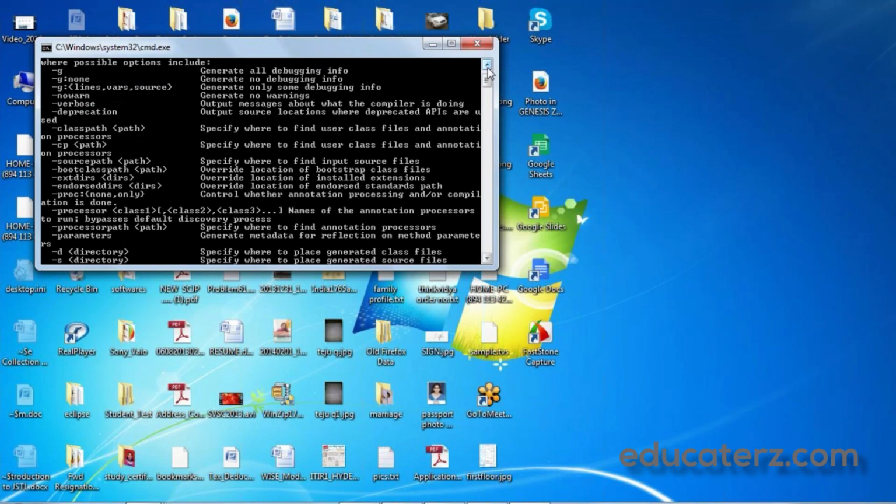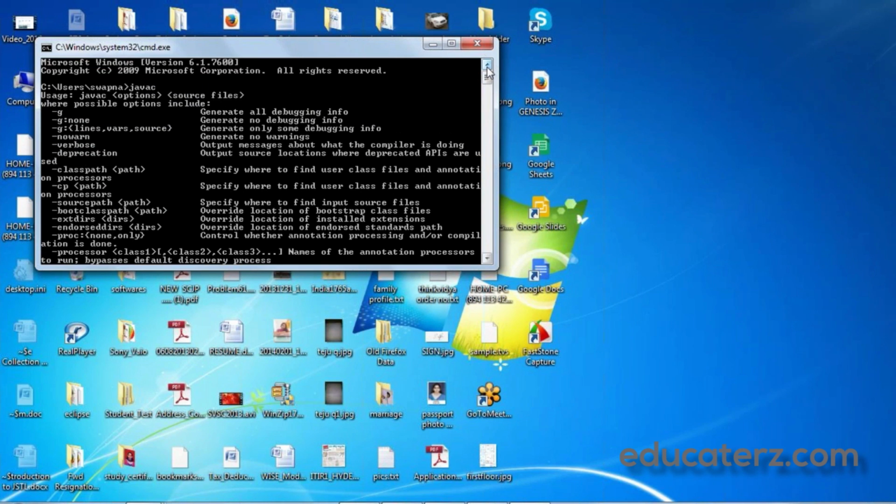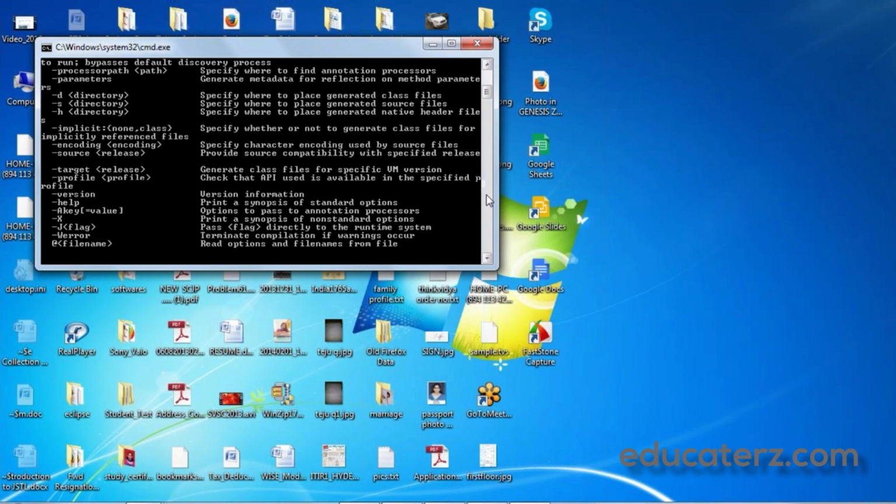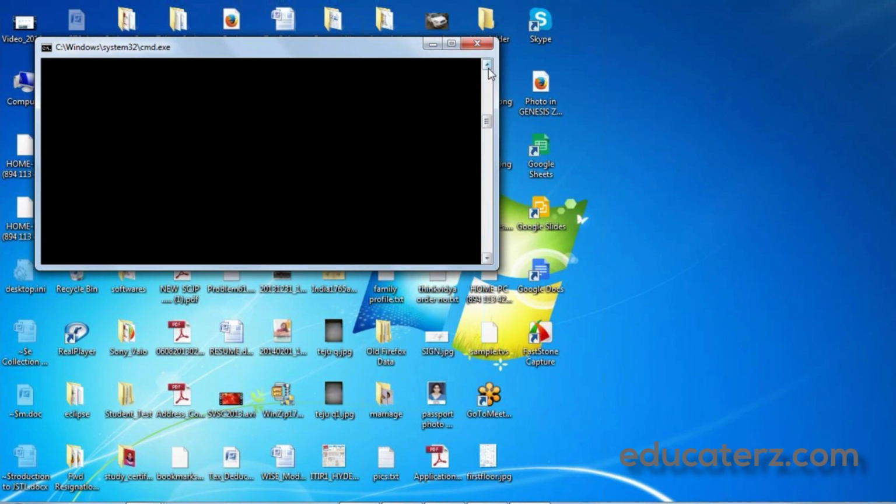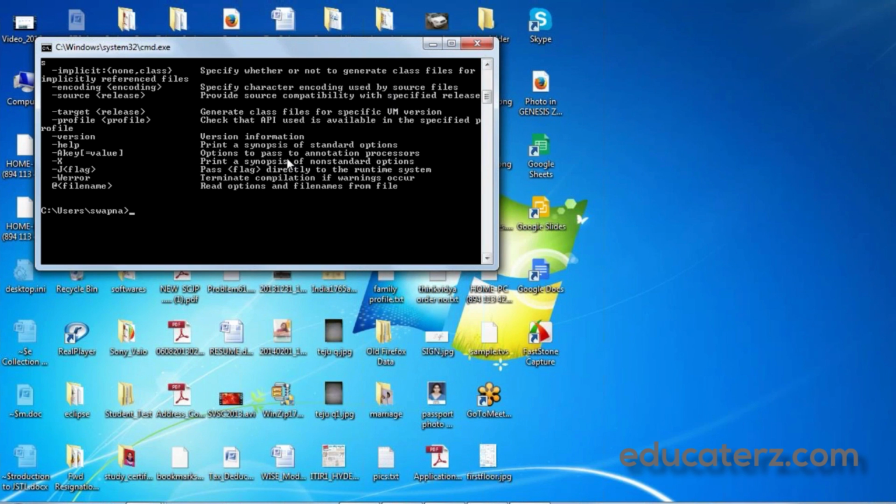If Java is not installed correctly, it will show you an error saying javac is not recognized as an internal command.